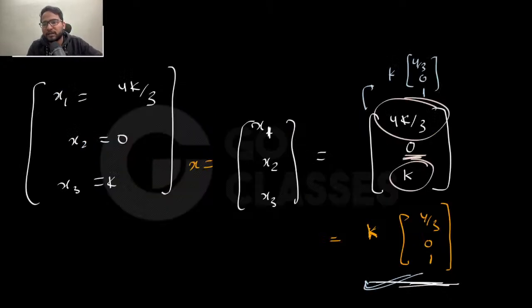Then you got this. You are saying that this is the thing that you have got, right? So you have got 4k, 3k, 0k. You can take this k common if you want to, and then you can write 4, 3, 0 times k, right? It just looks nice if you take this k common. That's all. Nothing fancy in this. You can take this k common.